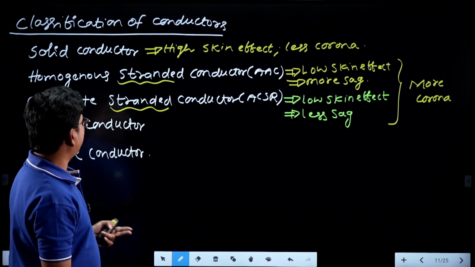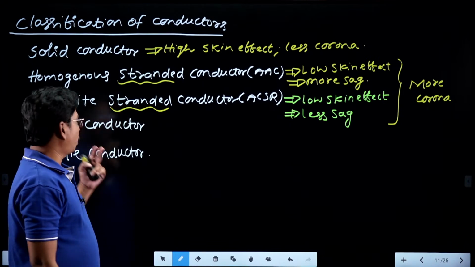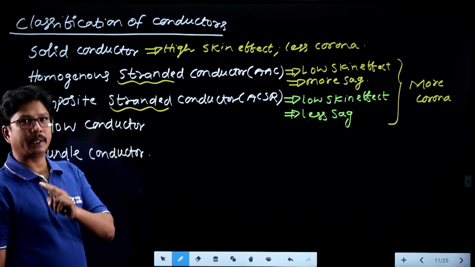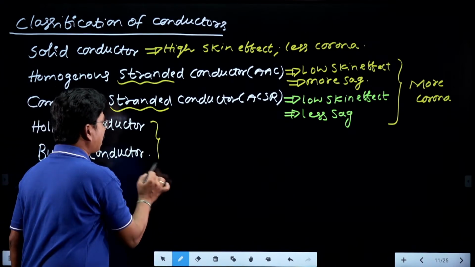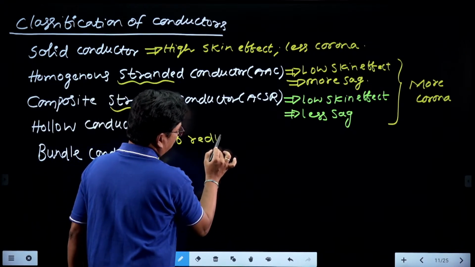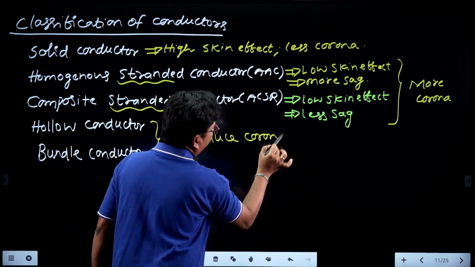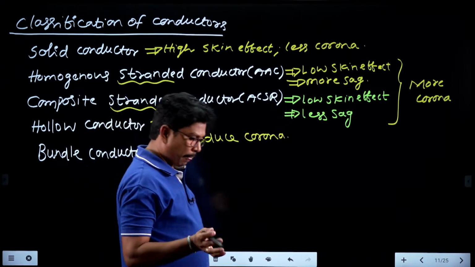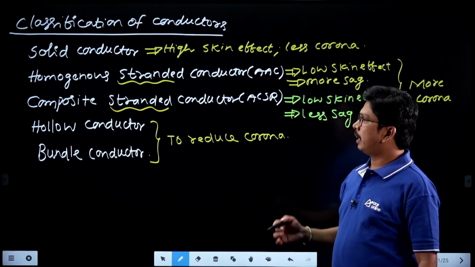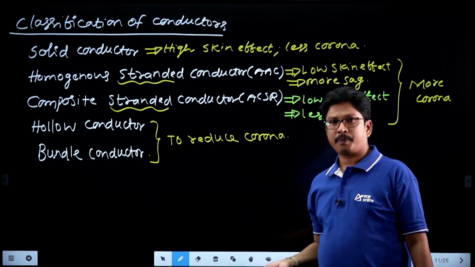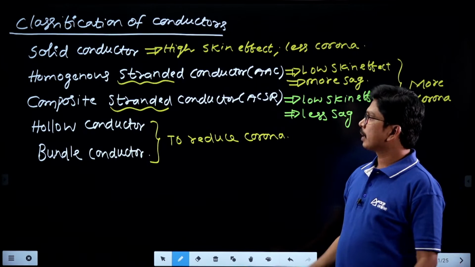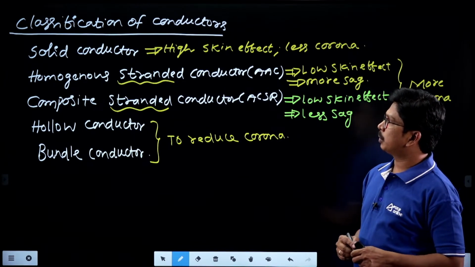Later on, we introduced two separate conductor configurations: the hollow conductor configuration and the bundled conductor configuration. They are used particularly to reduce corona. Along with this, we have several other conductors like expanded ACSR conductors and all aluminum alloy conductors, right? Anaconda conductors. Like that, we have several types of conductors. These are the more important things that you have to learn here.